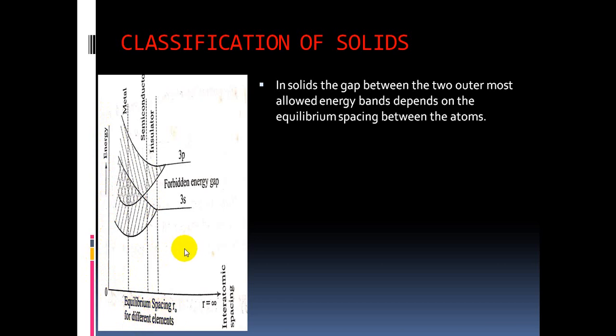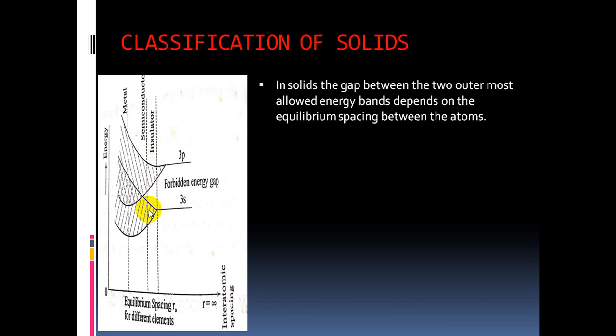Between the two atoms, the distance from the center of one atom to the center of another atom is known as the equilibrium spacing. If the equilibrium spacing between the two atoms is more, then there exists a gap between the valence band and conduction band. See this? There is a gap between valence band and conduction band. If the gap is more, that solid is called an insulator.